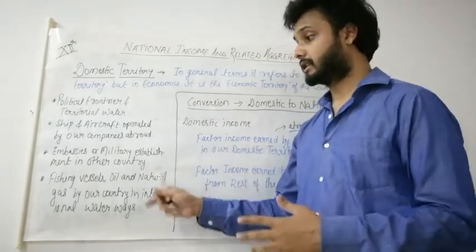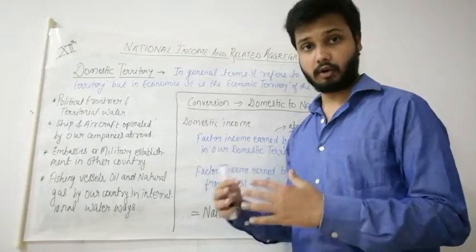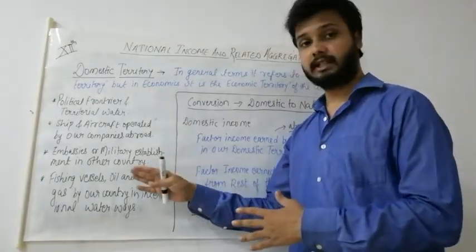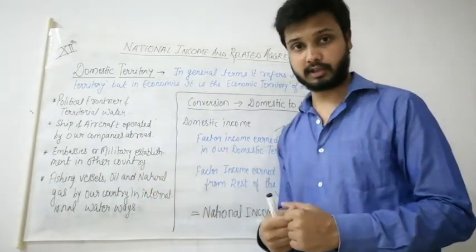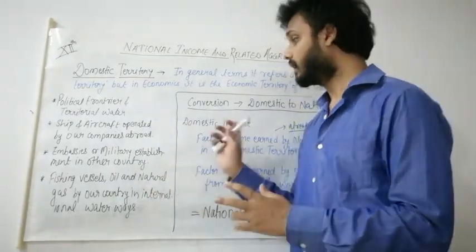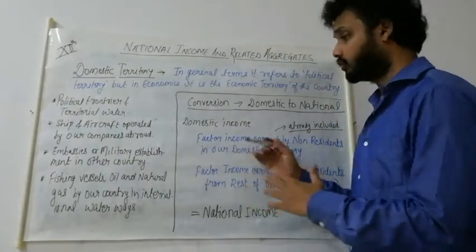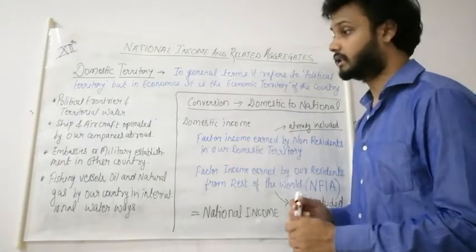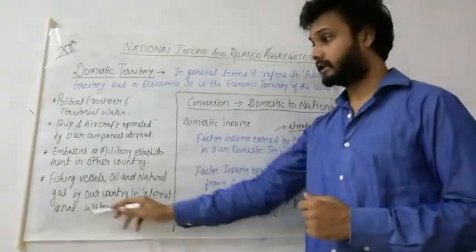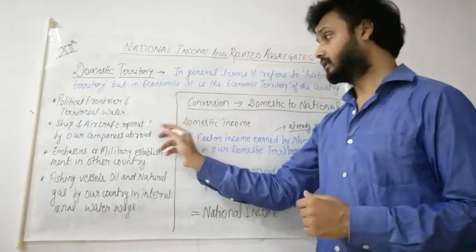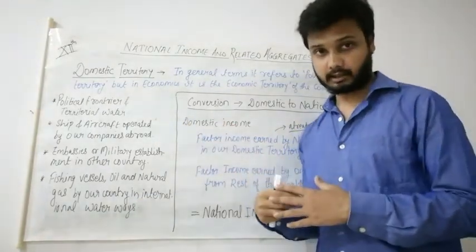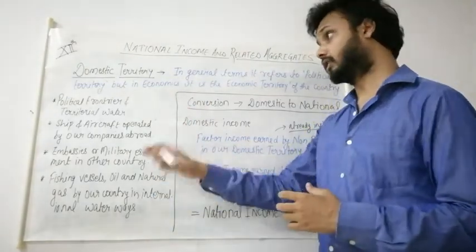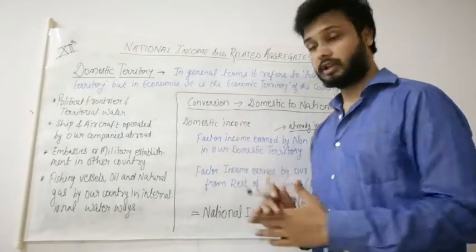So with these points, it becomes clear what all things we are going to include in our domestic territory, even though these are lying outside the political boundaries of our country. Now we will see how we calculate the national income from domestic income. See, whatever income is generated in our domestic territory will be equal to domestic income. Okay, we will add all the income given by all these activities, and we reach the domestic income.